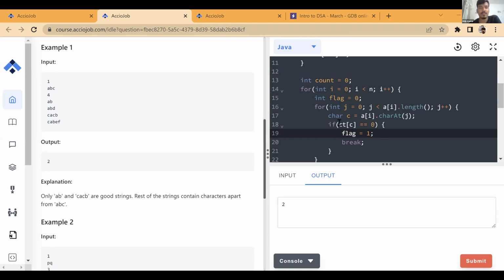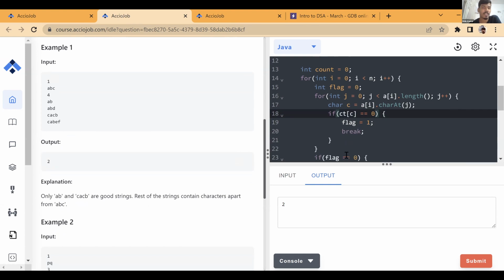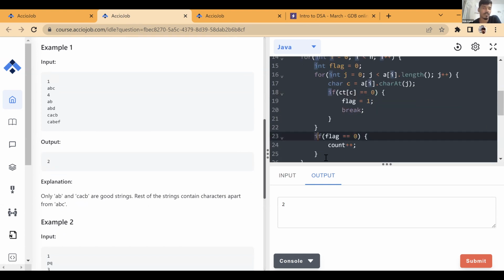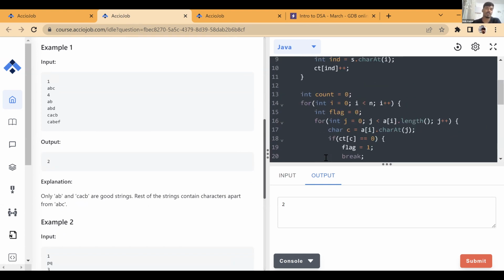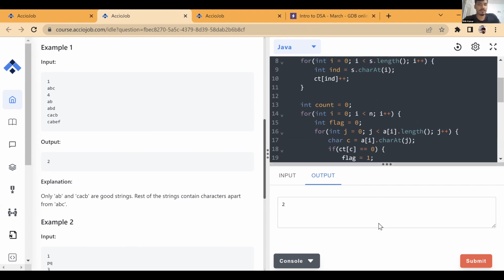So A, B, C, D, E, F, or F is extra. Here in our situation, we traverse that string completely. We'll traverse A, B, C, A, B, that will be fine. But when we get E, we'll check is character E present in the string? No, its count is 0. We simply mark flag as 1 and break. Since flag is 1, we don't count that string. So we'll not be counting that, which is fine, right? We don't need to count that string.